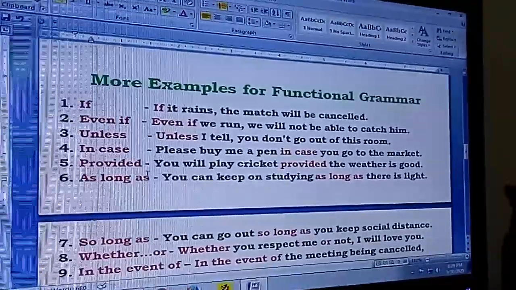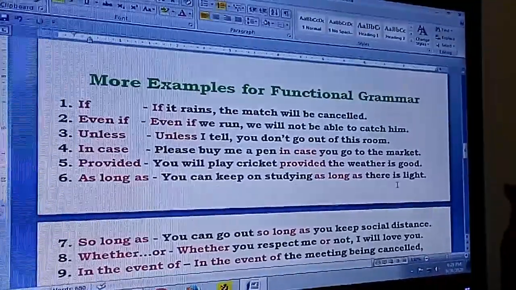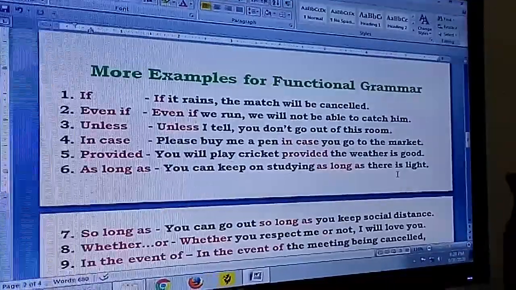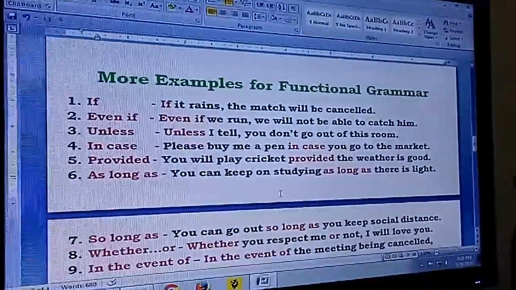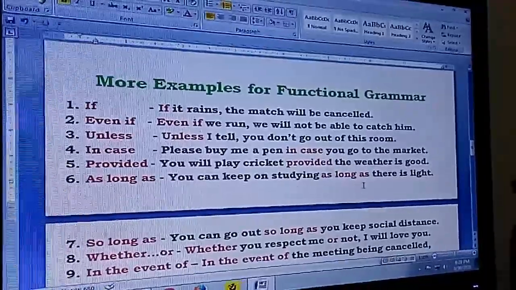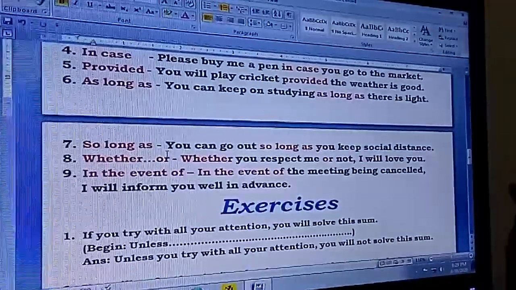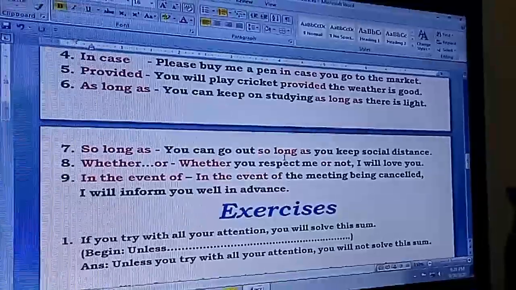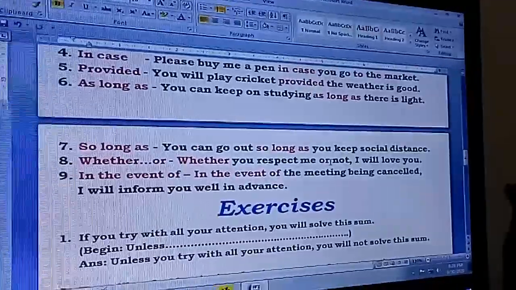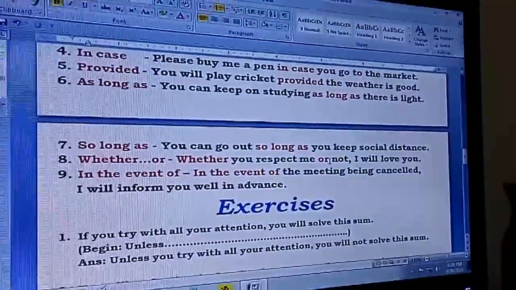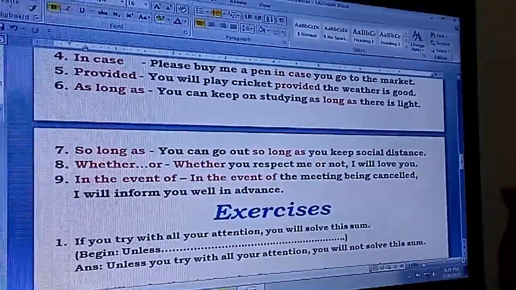Provided, you will play cricket, provided the weather is good. As long as you can keep on studying, as long as there is light. Similarly, so long as you can go out, so long as you keep social distance. Otherwise, please don't go out. So you will be allowed to go out so long as you keep social distance.